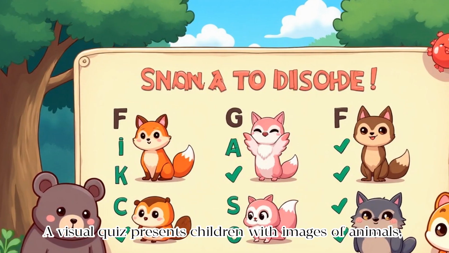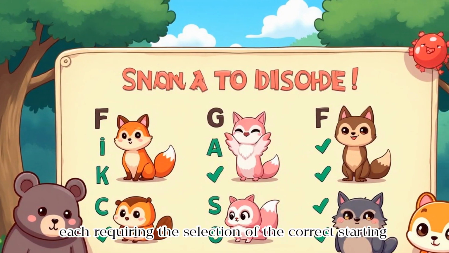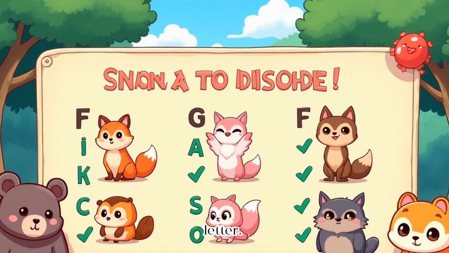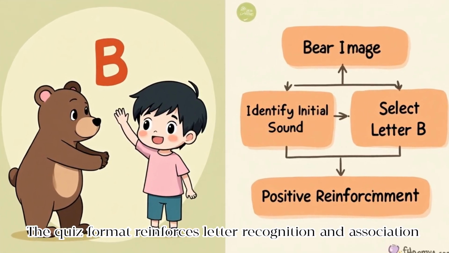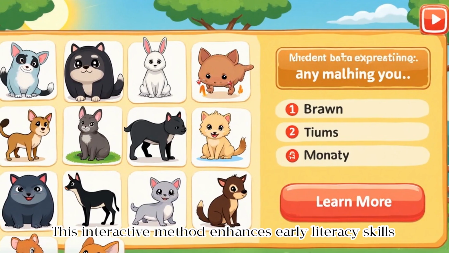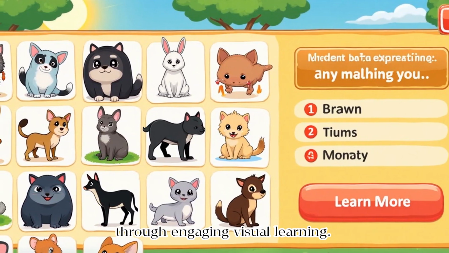A visual quiz presents children with images of animals, each requiring the selection of the correct starting letter. The quiz format reinforces letter recognition and association with familiar animals. This interactive method enhances early literacy skills through engaging visual learning.